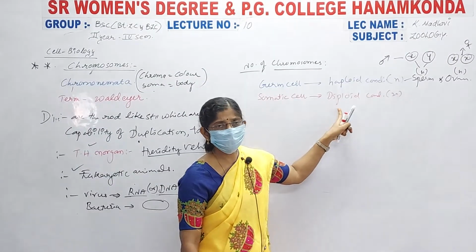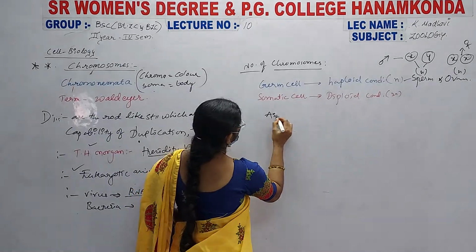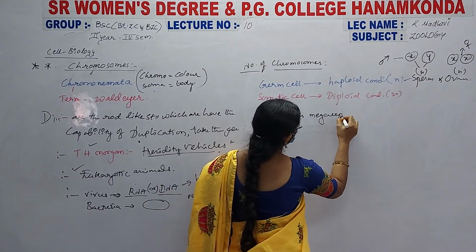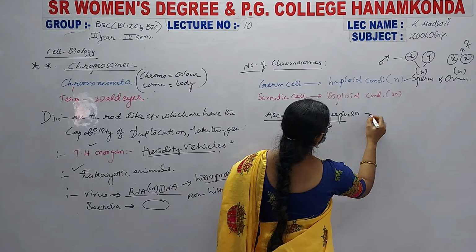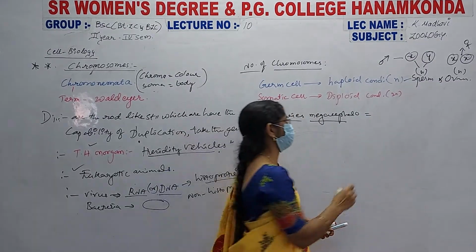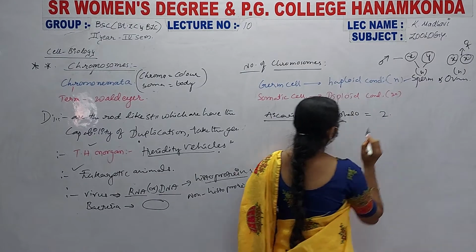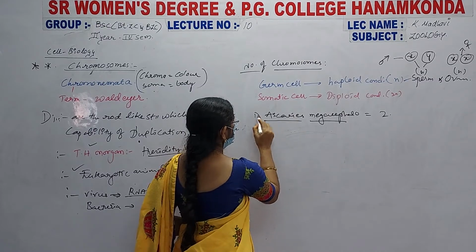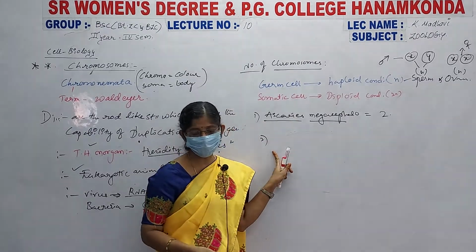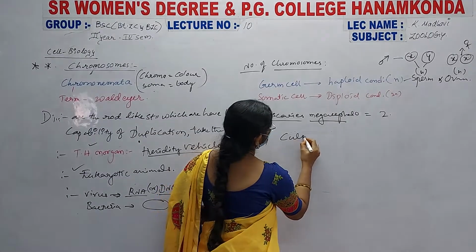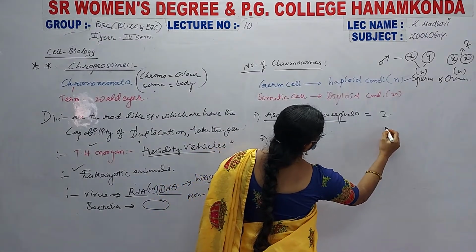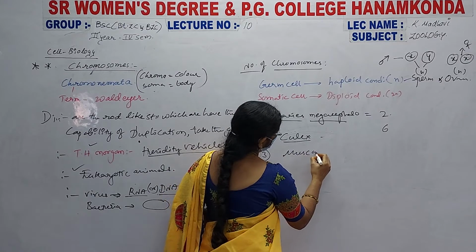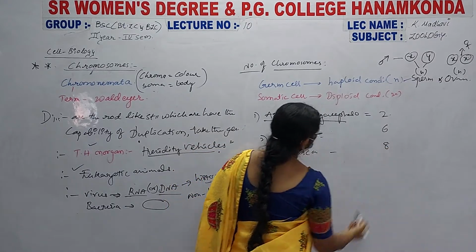For example, Ascaris megacephala consists of 2 chromosomes. The number of chromosomes is only 2. This is a diploid, and only 1 pair of chromosomes is present in Ascaris. Next, Culex, the mosquito, consists of 6, and the housefly Musca domestica consists of 8.